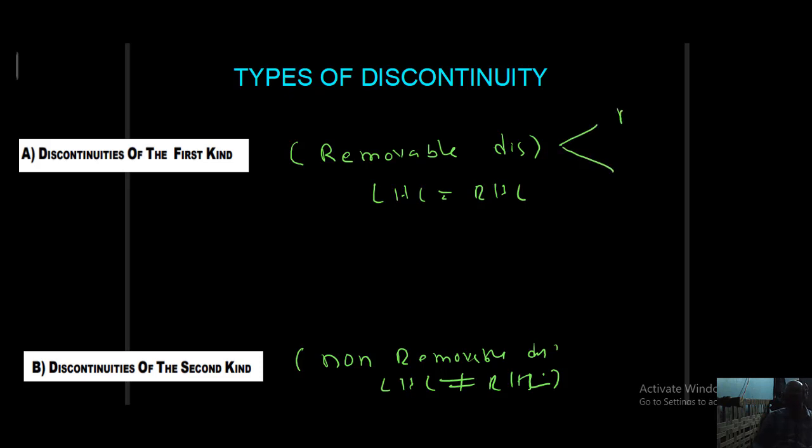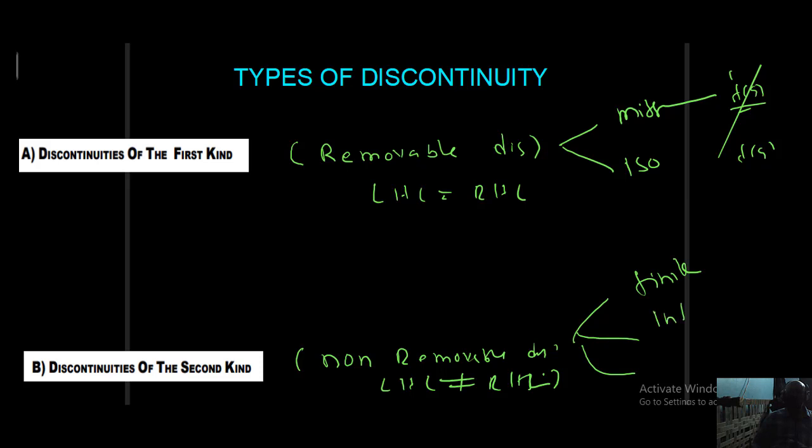Here we have two types: missing type and isolated type. Missing means f of a does not exist. Isolated means f of a exists but is not equal to LHL and RHL. For non-removable discontinuity, where LHL is not equal to RHL, we have three types: finite type, infinite type, oscillating type.